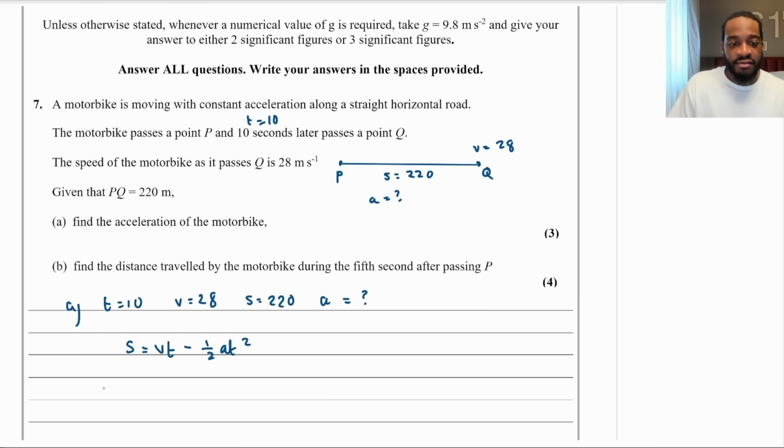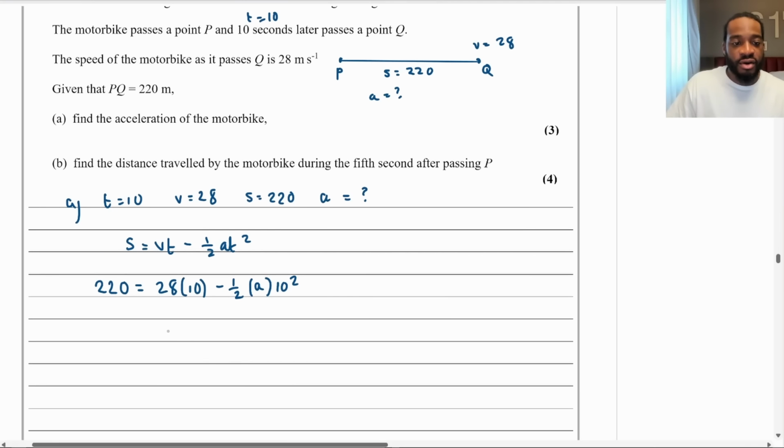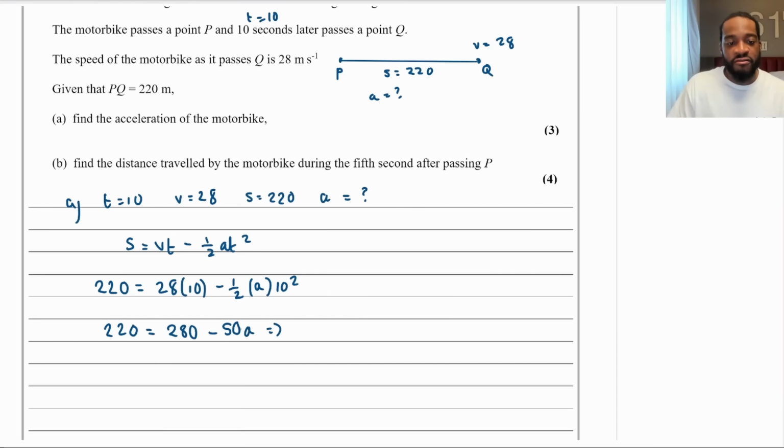So what does that mean? I'm going to have S equals 220, V is 28, T is 10, minus a half, and then A is what we're looking for, and then T squared is 10 squared. So 220 is equal to 280, and then minus a half times A times 10 squared. 10 squared is 100, half of that is 50, so it's going to be minus 50A. So if I move the minus 50A to the left and bring the 220 to the right, I'm going to have 50A is equal to 280 minus 220.